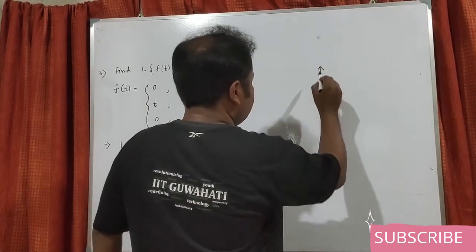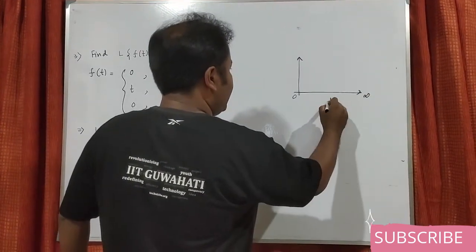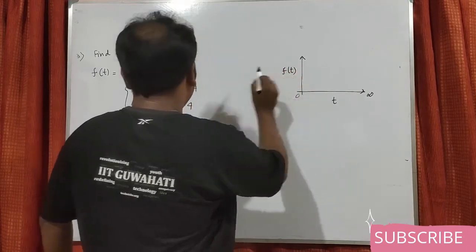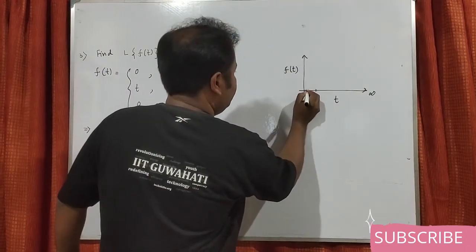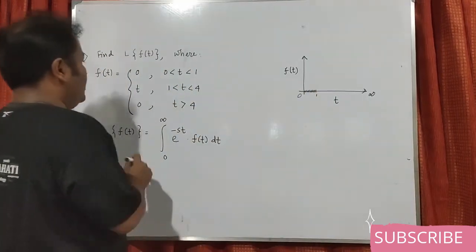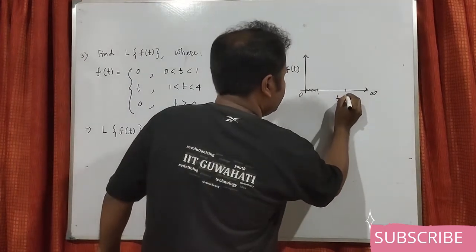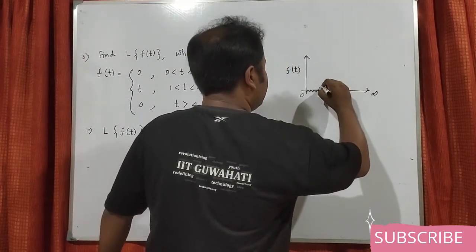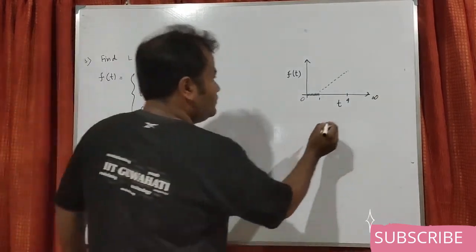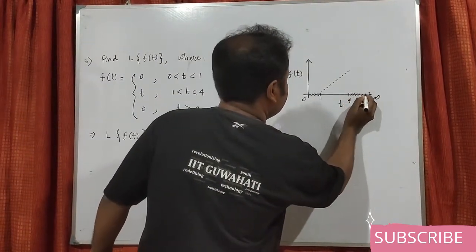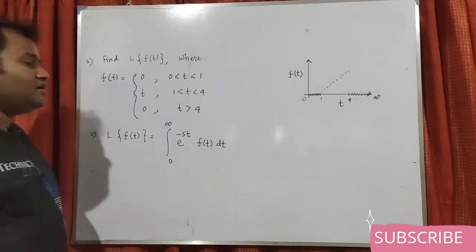If I just draw this, from 0 to infinity, this is the t axis, this is f(t). From 0 to 1, if this is 1, in this portion f(t) is becoming 0. From 1 to 4, if this is 4, f(t) equals t. And after 4, it is again becoming 0. So this is the function, then again 0.